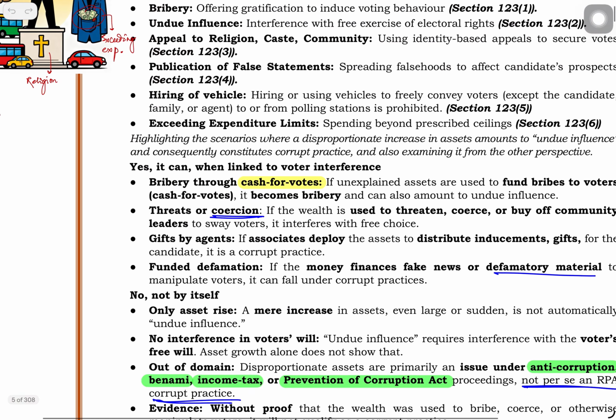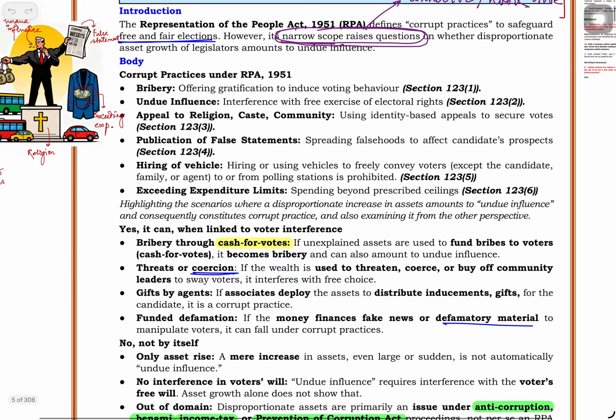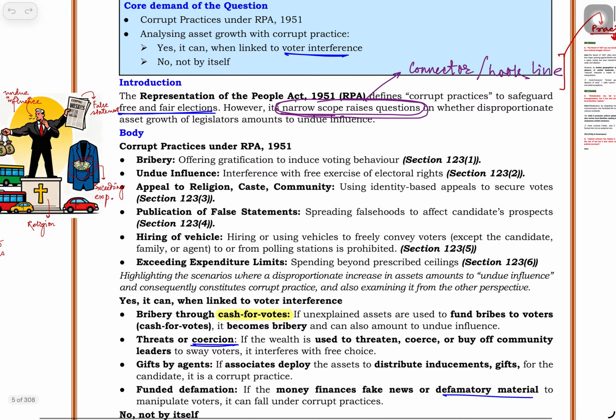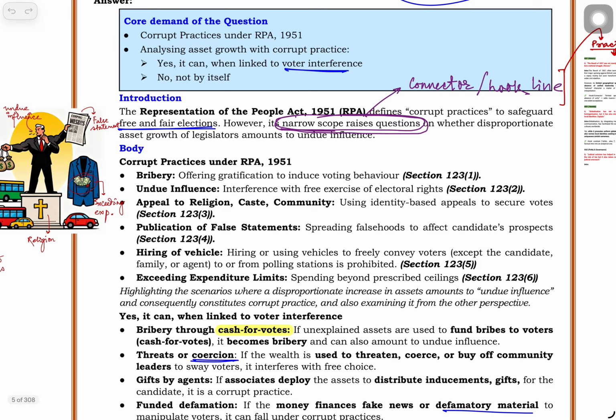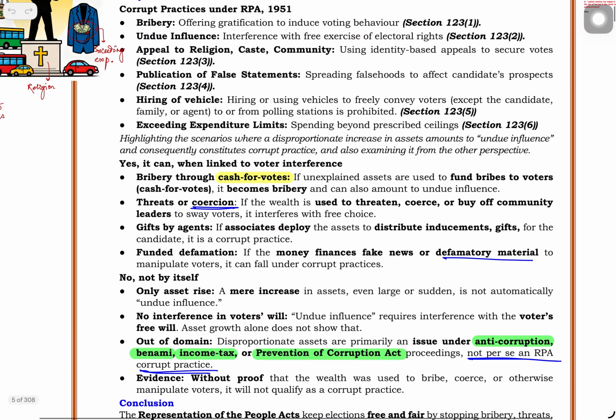Okay, so next part is in the body part. Next what we will do, we will try to analyze whether these disproportionate income will fall under corrupt practices or not. First we will say that yes, it will fall under corrupt practices. How? It influences the voter, interference.